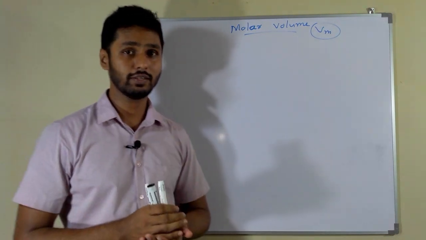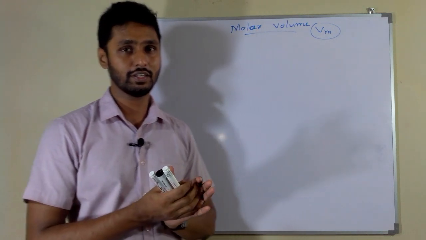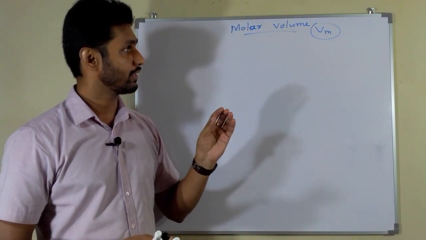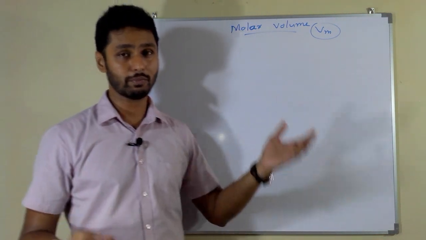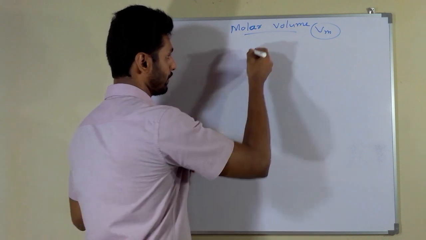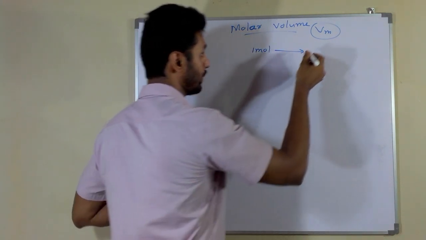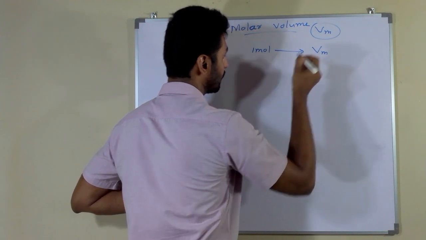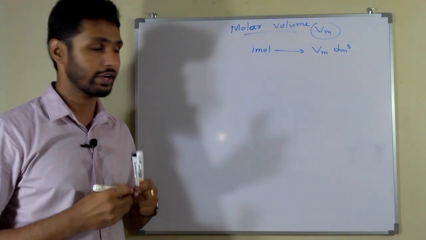This describes the relationship between the volume of an ideal gas and its number of moles. This says that 1 mole of an ideal gas has Vm cubic decimeter in volume. Let's see how to derive this.